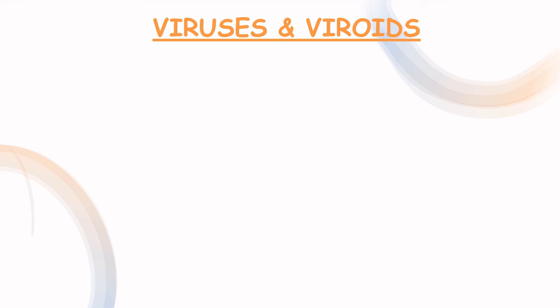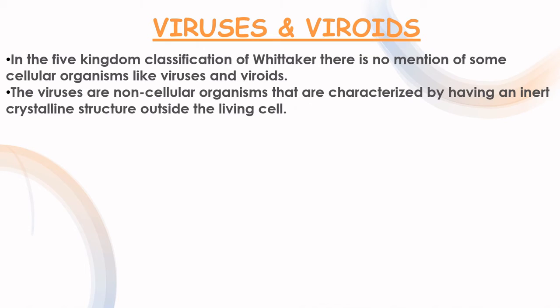Now we have covered all the five kingdoms, but there was no mention of viruses and viroids. In fact, in the five kingdom classification of Whittaker, there is no mention of viruses or viroids. Viruses are actually non-cellular organisms characterized by an inert crystalline structure. They can be crystallized, which is a feature of a non-living thing.